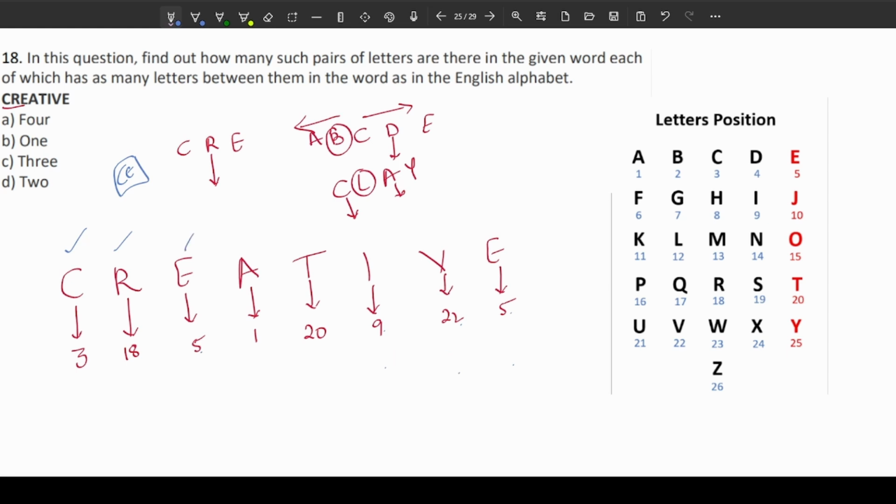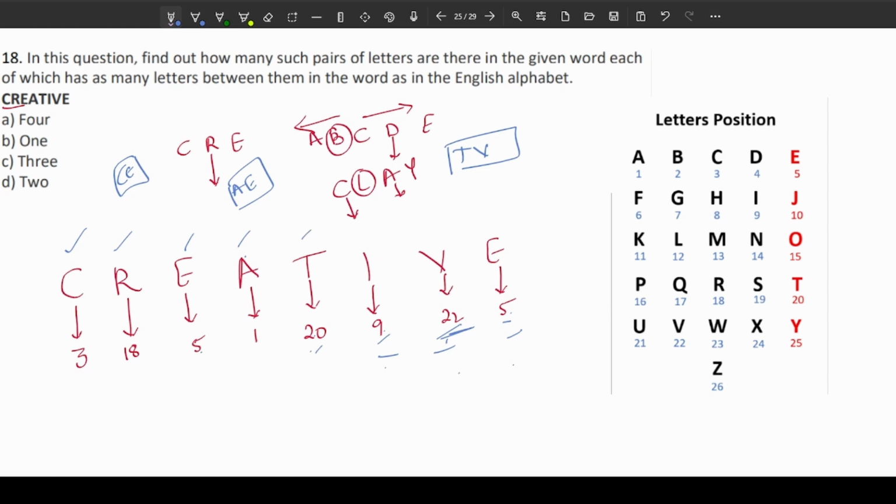A, 1, right? So 2, 3, 4, 5. Yes, I've got a 5 here. So AE is another pair. Now in the reverse direction, 26, 25, 24, 23. So no. Now coming to T, 20. So 21, 22. Now this is also 22. Then this should be 23. No. So T and V are another pair. 19, 18, 17.